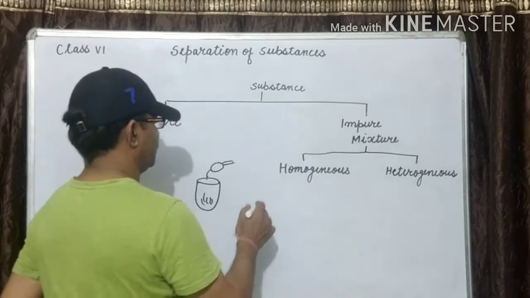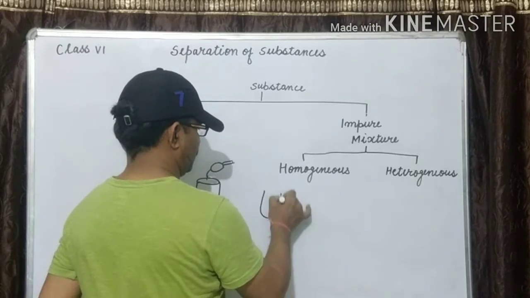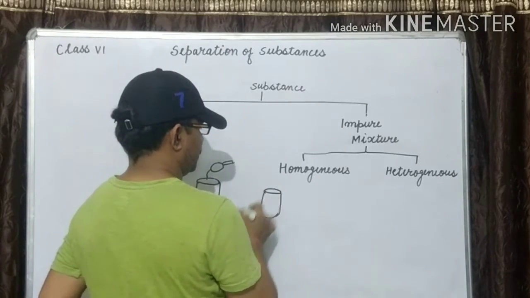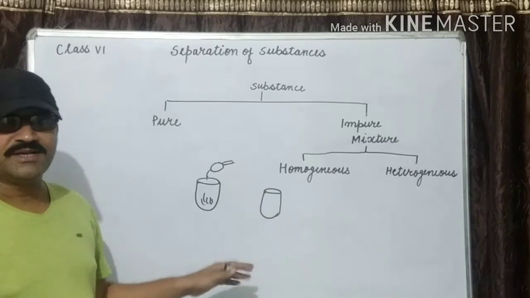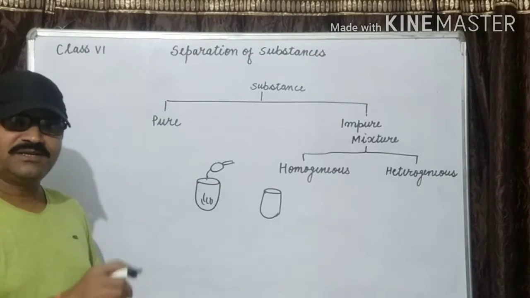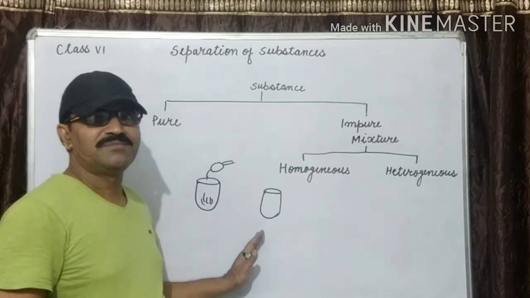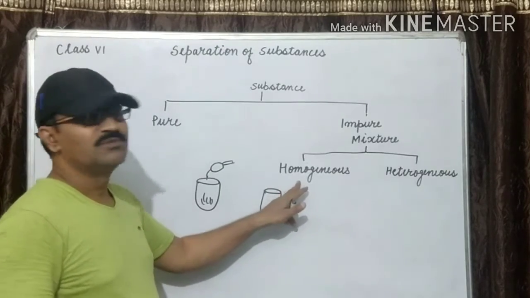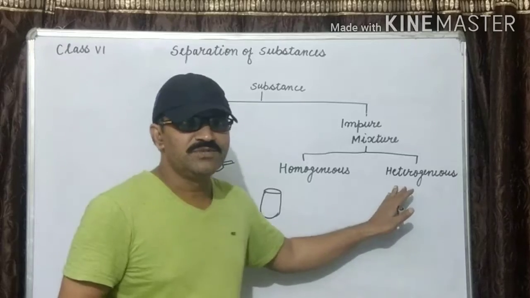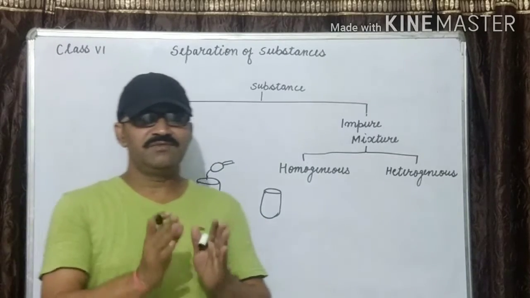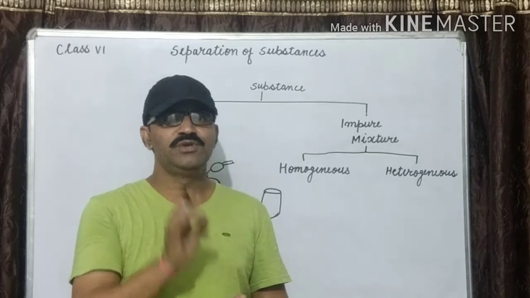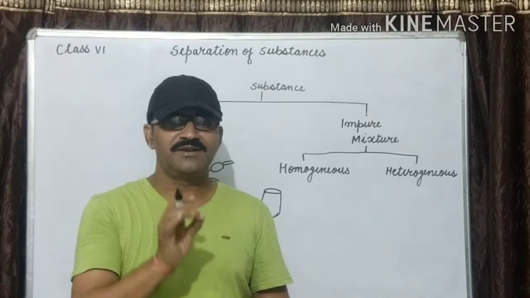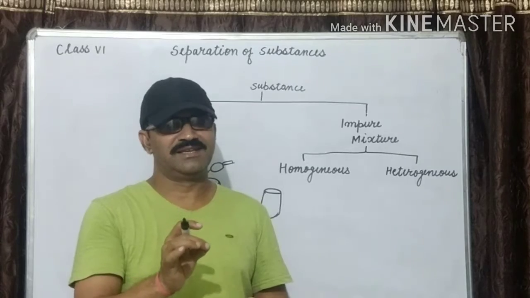Now you take another example. You take the sugar inside it and stir it. It disappears after some time. This is also known as the homogeneous mixture. Heterogeneous mixture: the mixture in which the components are not distributed uniformly and can be seen easily.